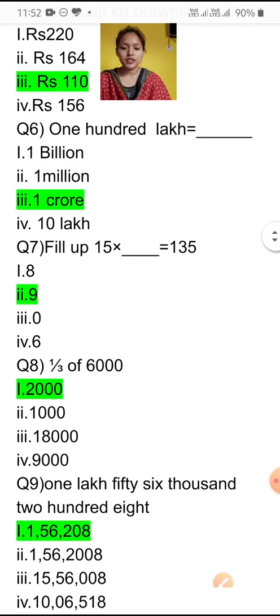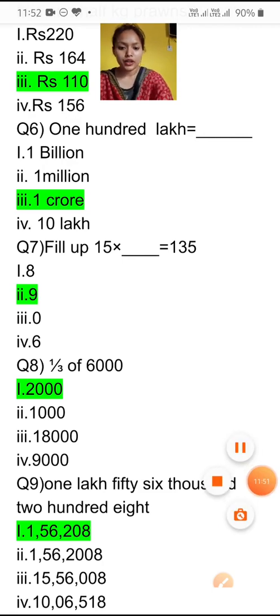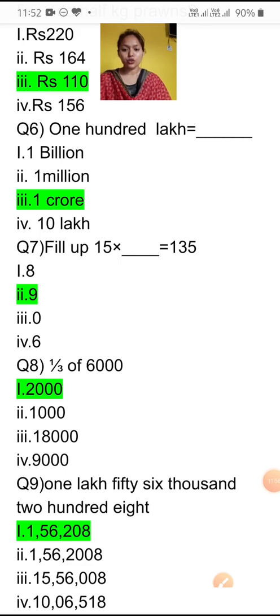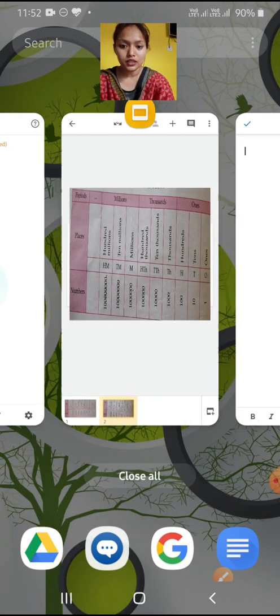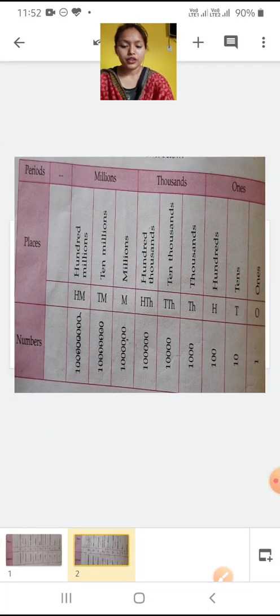Now question number 6: 100 lakh is equal to dash crore. 100 lakh will be equal to 1 crore. If you are not getting this, you can see the number system here.